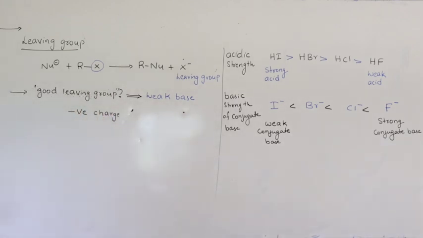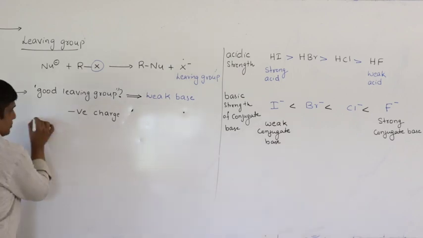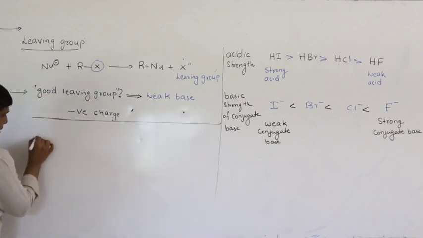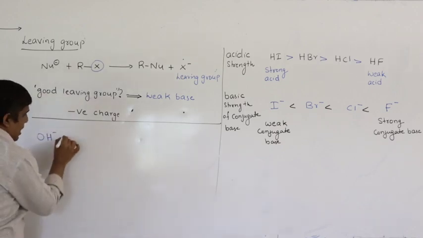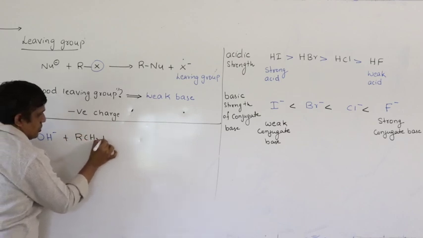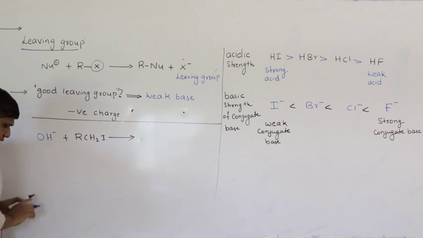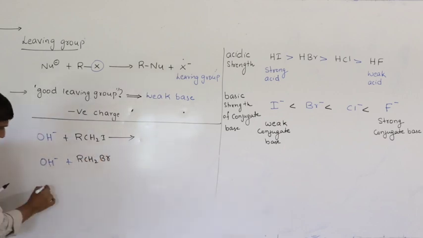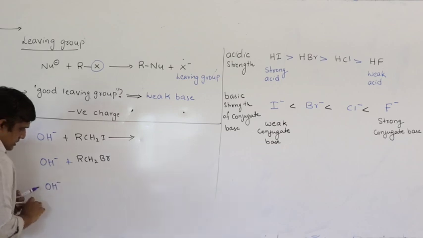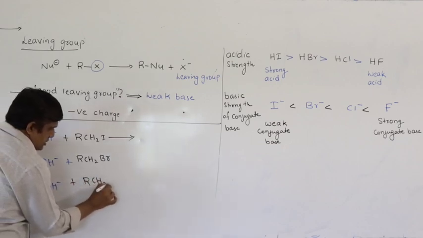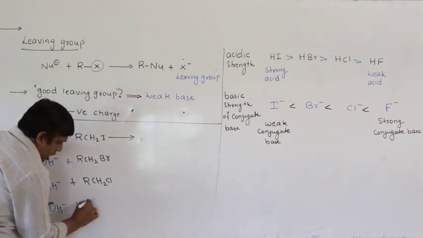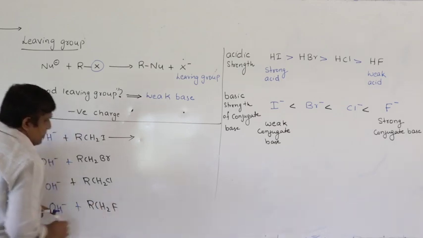Let us consider some SN2 reactions of these alkyl halides. Say I am taking a base OH minus reacting with some alkyl halide RCH2I. Let us take the same base reacting with RCH2Br, OH minus with RCH2Cl, and OH minus with RCH2F.